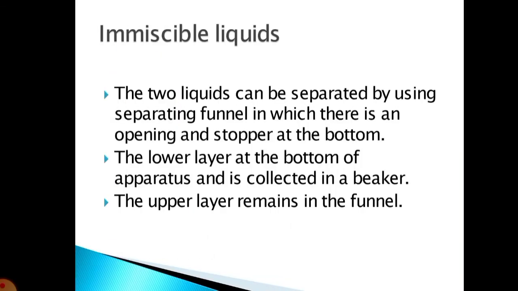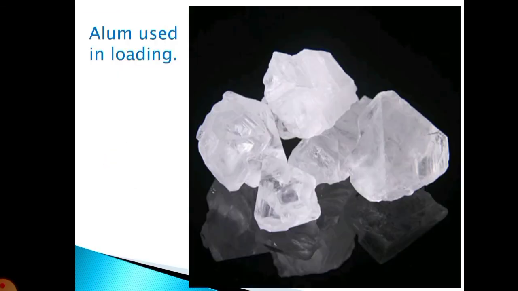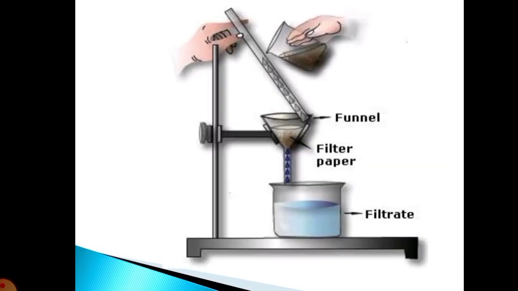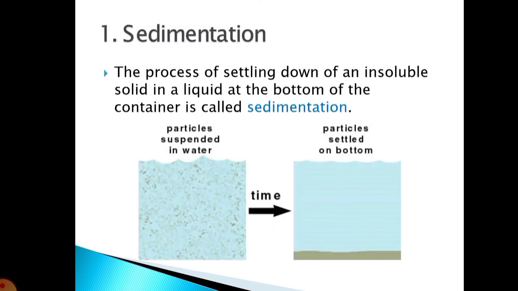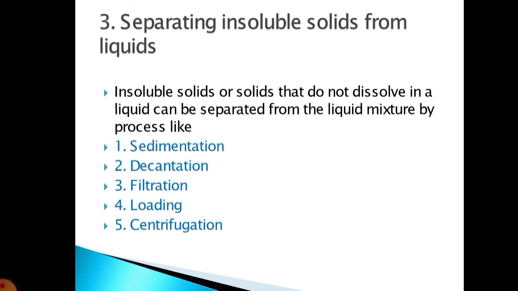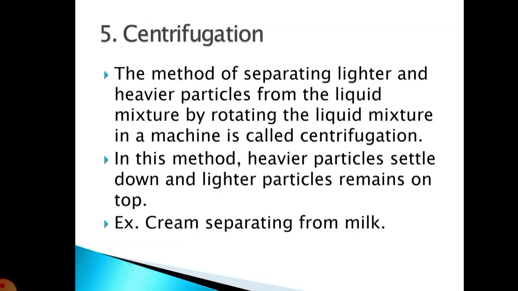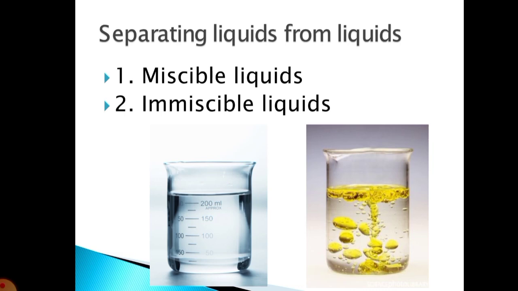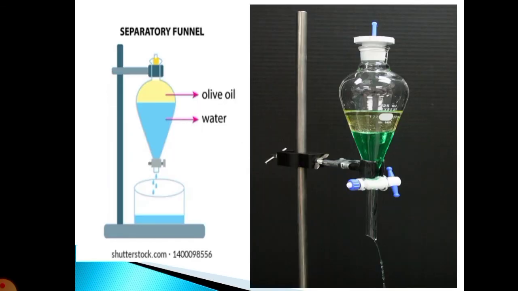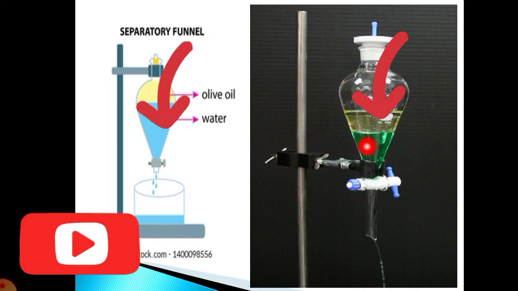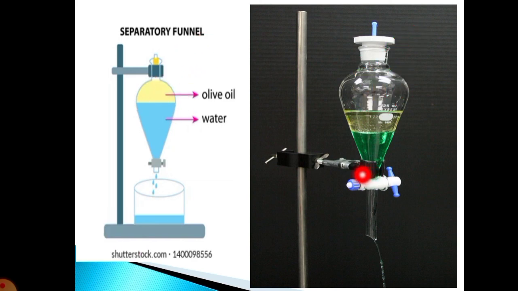So this is all about the methods of separating soluble solids and insoluble solids from the liquids: sedimentation, decantation, filtration, loading and centrifugation. And finally we learned the separation of liquid from liquid, wherein we learned separation of miscible liquid by distillation and separation of immiscible liquid by using the separating funnel. And here is our separating funnel. This is a glass separating funnel where the stopper is given at one end, and from here the liquid can be poured. So in this way we are done with this chapter.